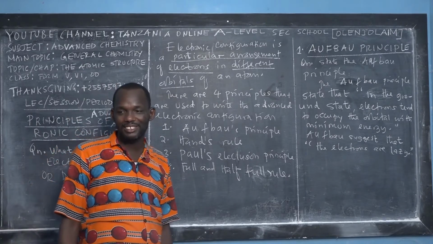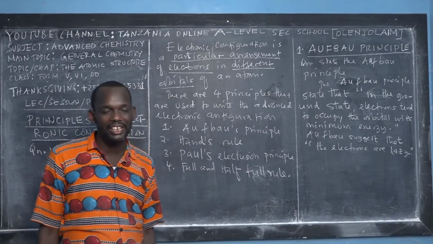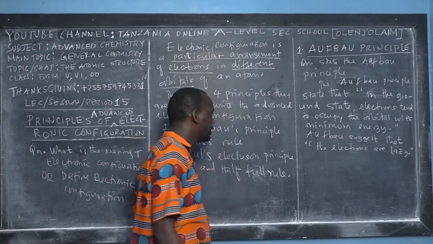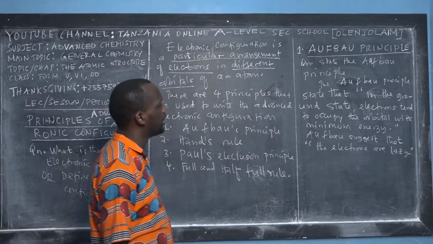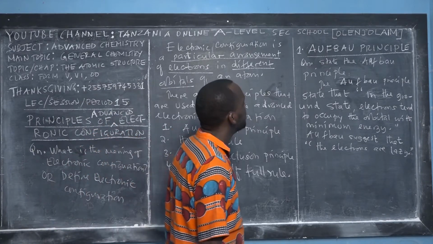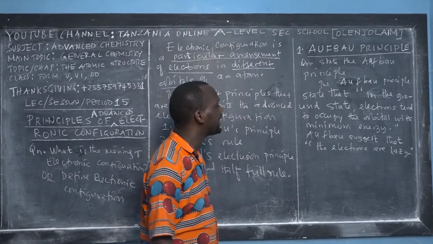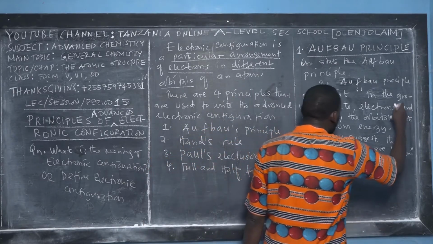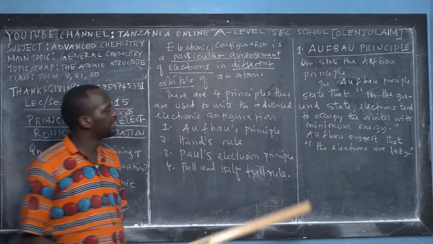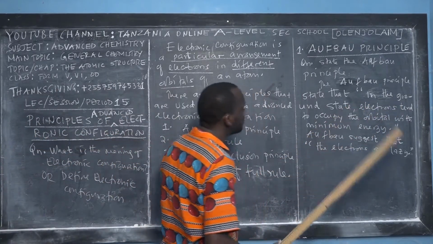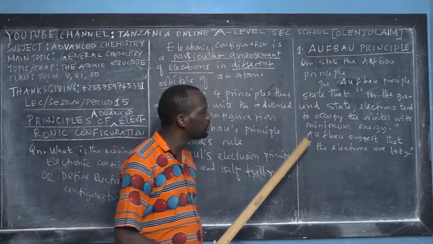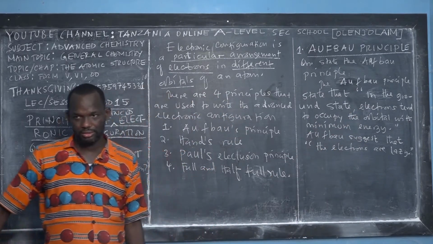If they were not lazy, they would occupy even the orbital with maximum energy. So the principle states that in the ground state of an atom, electrons tend to occupy the orbital with minimum energy.